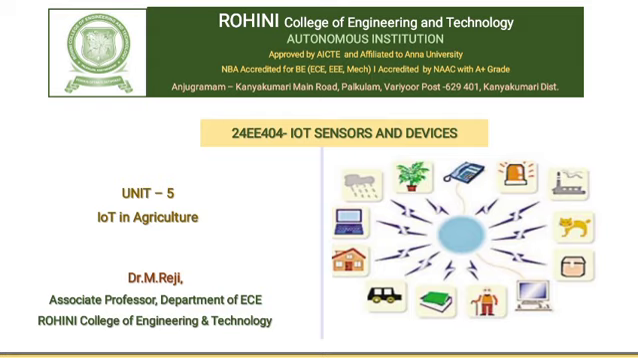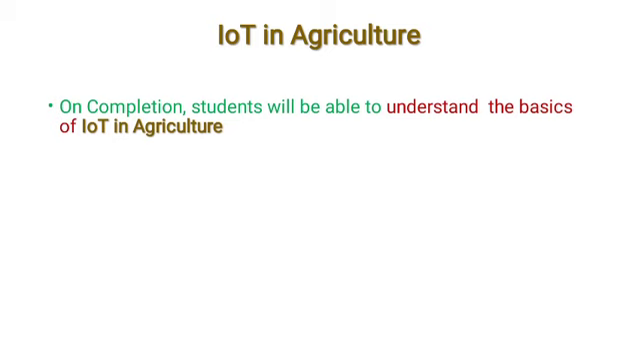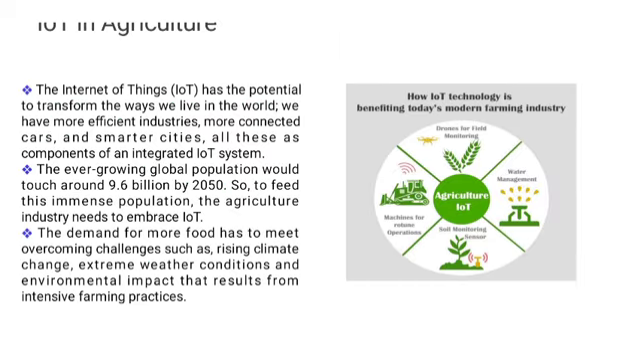Today we are going to see about IoT in agriculture. On completion of the topic, students will be able to understand the basics of IoT in agriculture. IoT has the potential to transform the way we live in the world. More efficient industry, more connected cars, and smarter cities are the components of an integrated IoT system.